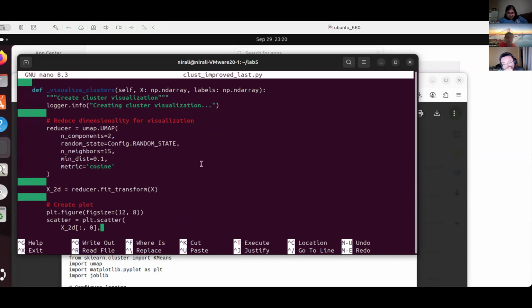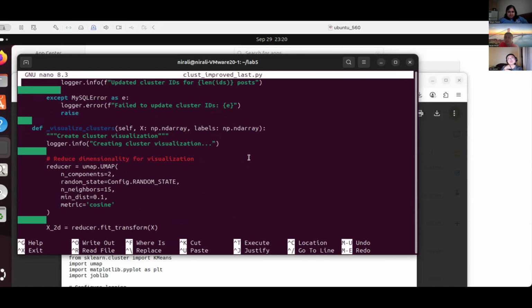Oh yeah, we ended up using UMAP. I'm not particularly sure how it works, but the results seem good. You're talking about SVD, right? Yeah, UMAP. You reduce the dimension.